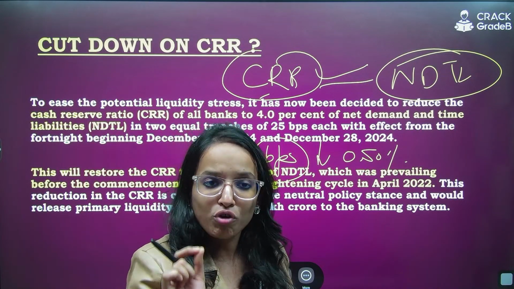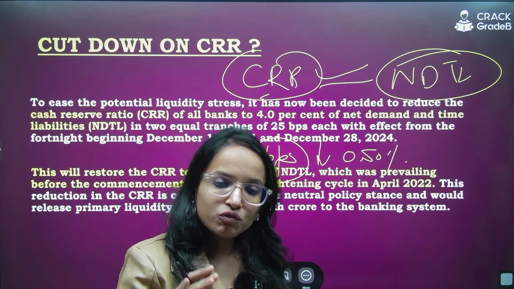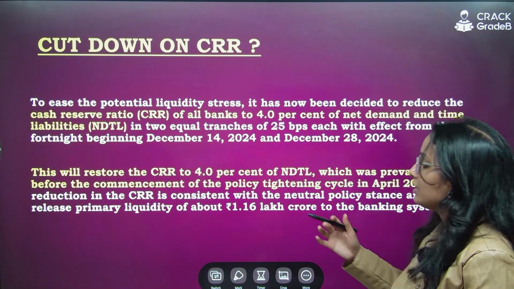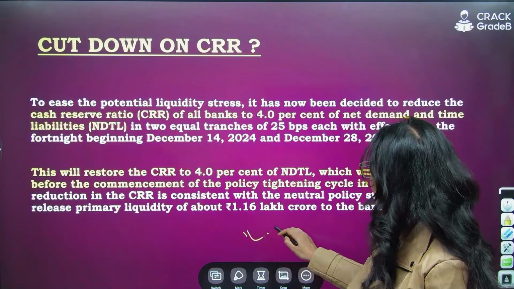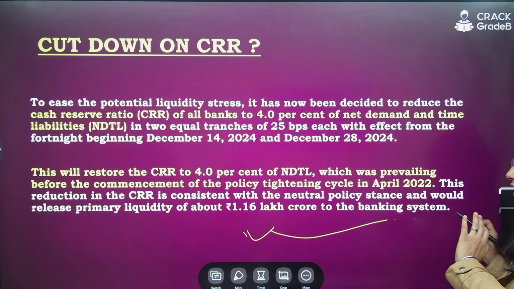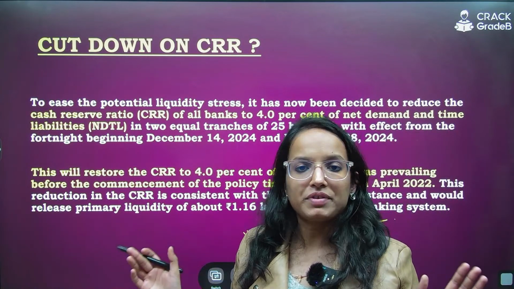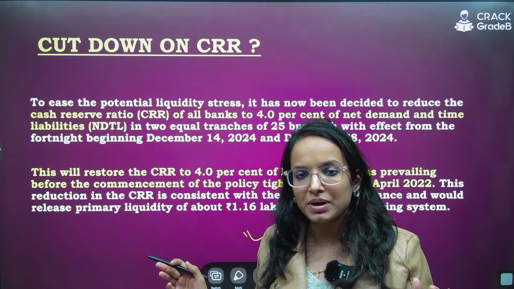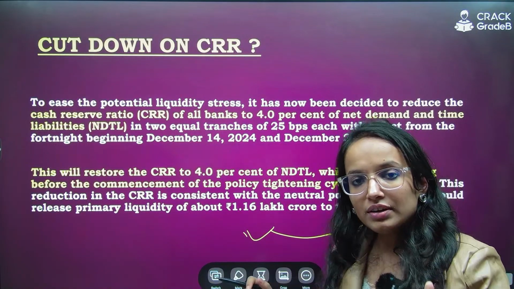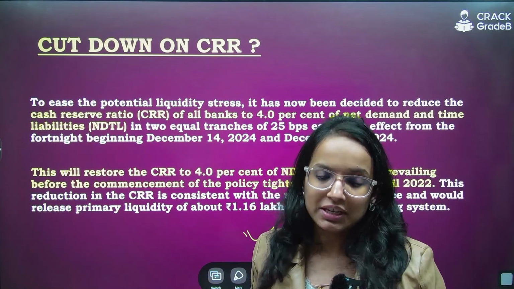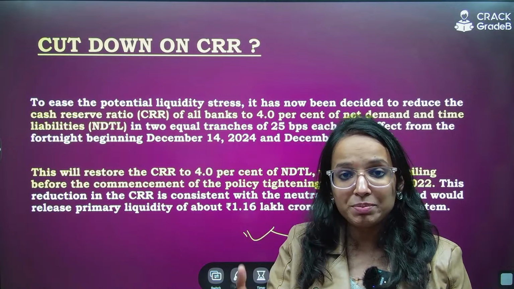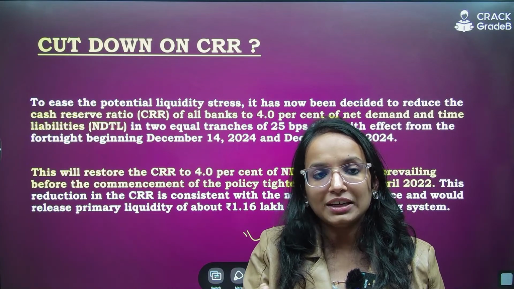So presently it is 4% of the NDTL. Earlier it was 4.5% of the NDTL. And they have said that it is going to restore the liquidity in the system. In two tranches of 25 basis points each it will be implemented, so an overall 50 basis point decline will be there, right? So a fall in CRR or SLR directly increases the liquidity with the bank. That's why CRR is a direct tool. I hope you have understood. Remember, this has been a question recently. So, direct tools and indirect tools.